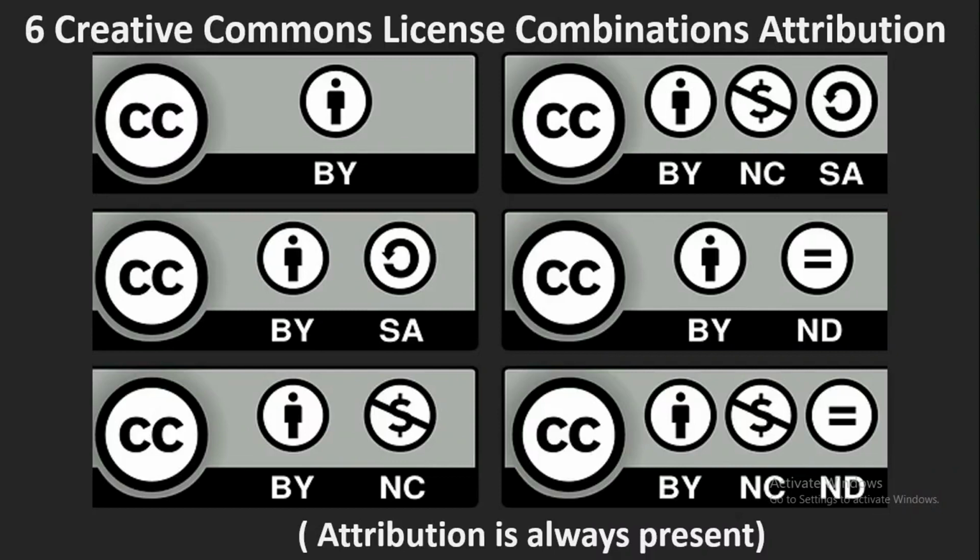Welcome back everyone. In the previous tutorial we have seen how we can apply for the different combinations, right? So it can be CC BY, the first combination. The second one is the CC BY with share alike, CC BY with non-commercial, CC BY with non-commercial share alike, CC BY with non-derivative, and CC BY with non-commercial and non-derivative. So these are the combinations, and when we are applying for a license we need to apply with the combination.